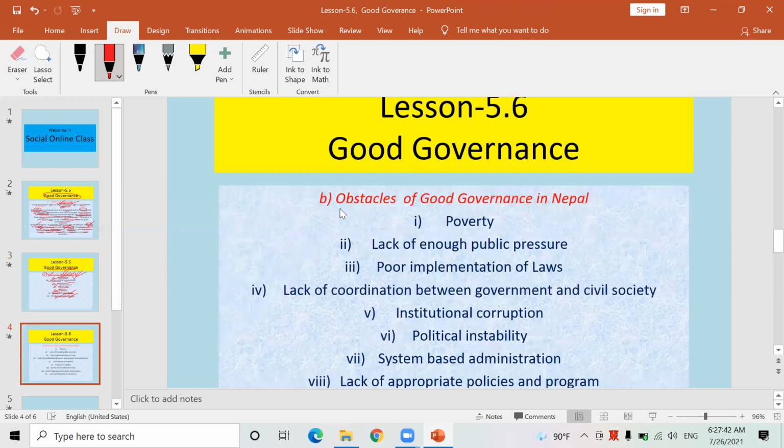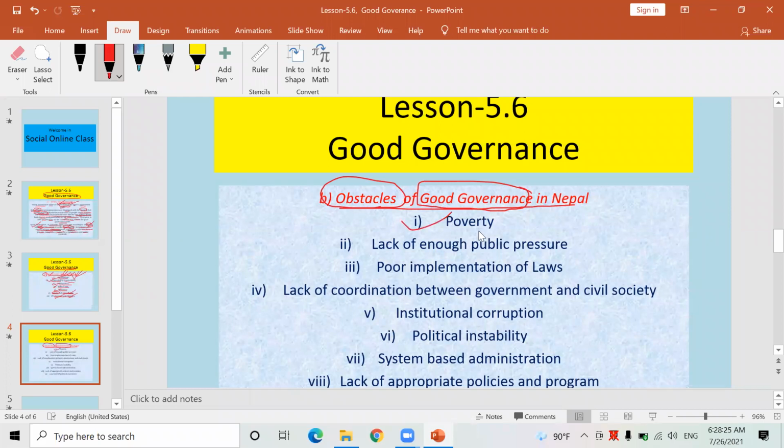This is obstacles of good governance. Yes, we have discussed for a few minutes the characteristics of good governance. Now here is another subtopic, obstacles of good governance. Yes, it means for working fairly, a particular government or particular nation faces a lot of problems. There are many obstacles on the way. Okay, when they are ruling the nation, कुनै पनि सरकारले शासन गरिरहँदाखेरि गुड गभर्नेन्स मेन्टेन गर्ने कुरामा धेरै समस्याहरू भेट्नुपर्छ.